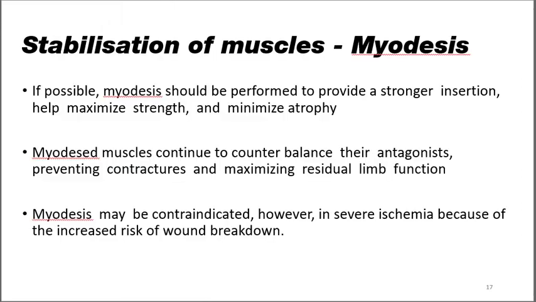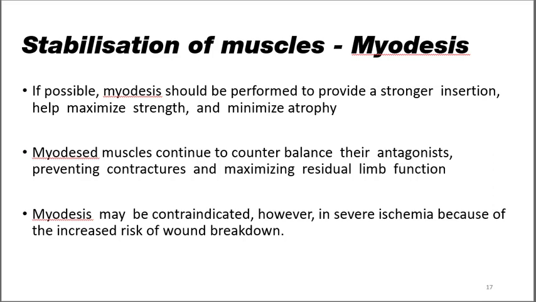Now, there is another technique of stabilization of muscle called myodesis. Here, the muscle groups are directly attached to the periosteum of the bone, and this is called myodesis. The deepest layers of the muscles are typically secured directly to the bone, and the more superficial layers are sewn to each other as done in myoplasty. And the myofascial envelope is then closed over the top of this muscular reconstruction.